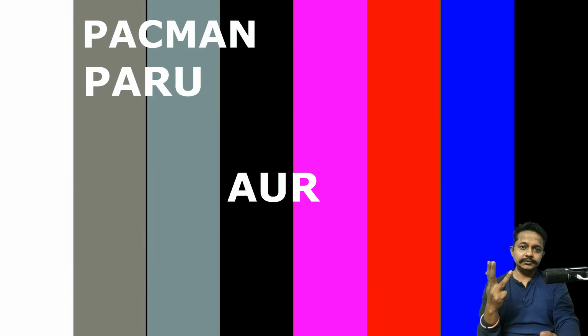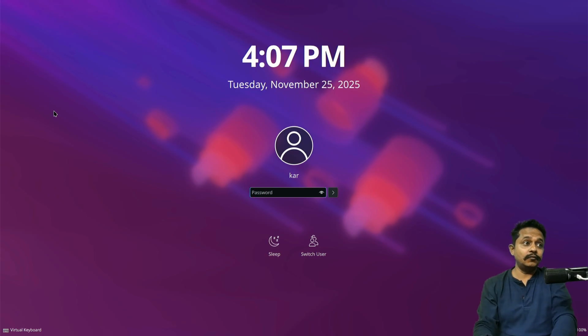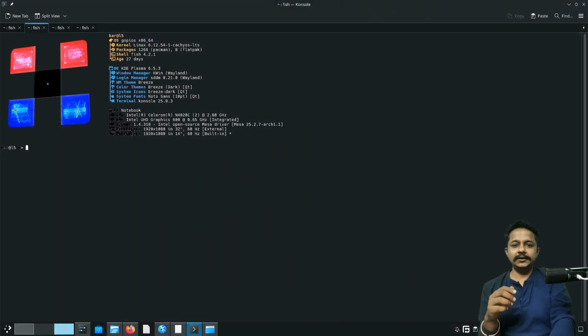Pacman, PARU, AUR, and NIX. So much fun on Arch Linux. But why not on GOPIOS? See, Pacman is the default package manager for Arch Linux and the disabled package manager on GOPIOS. Let's try to know what Pacman is and what are the benefits of using AUR, PARU, and NIX, the package manager.